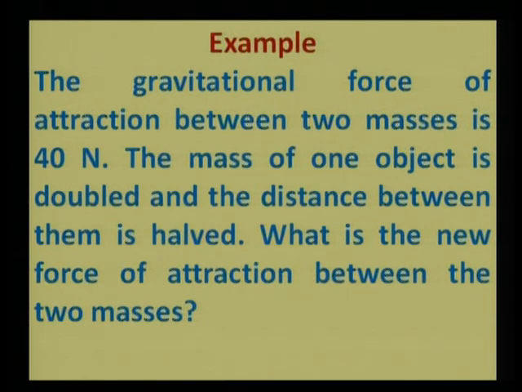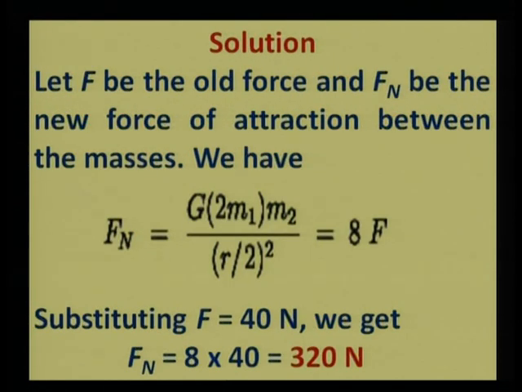So let us see how it can be solved. This is a very simple numerical. Here we suppose that capital F is the old force, that is the original force between the two masses, which is 40 Newton. In the new condition, when the mass is doubled and the distance is halved, the new force is represented by Fn.